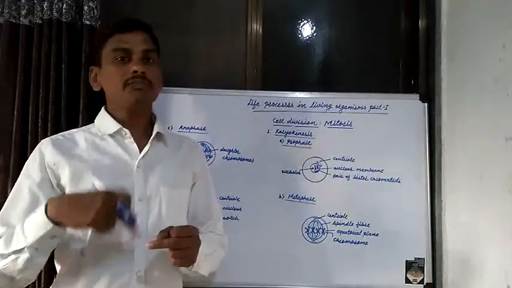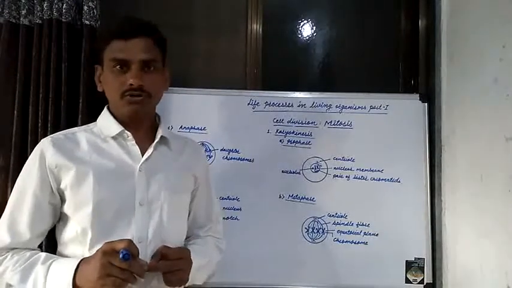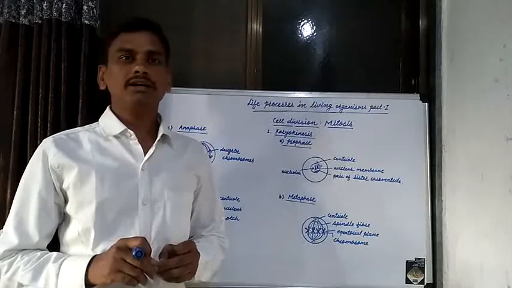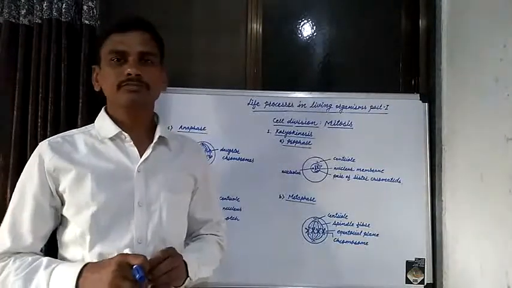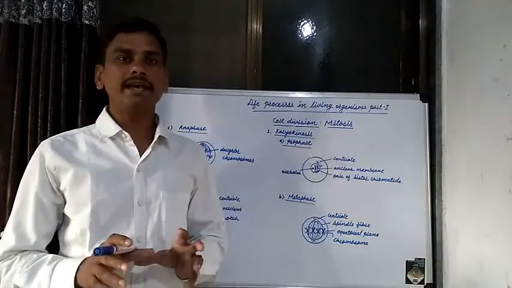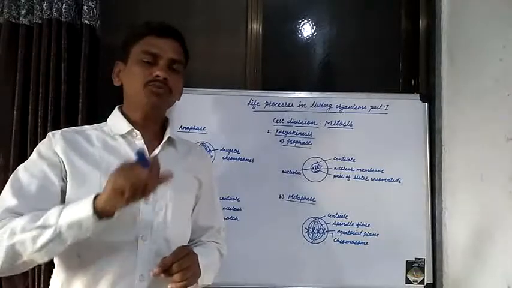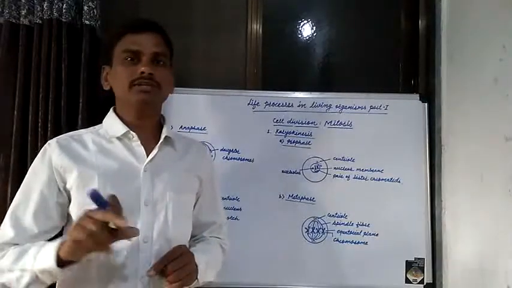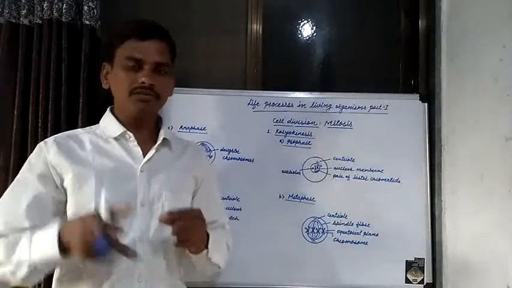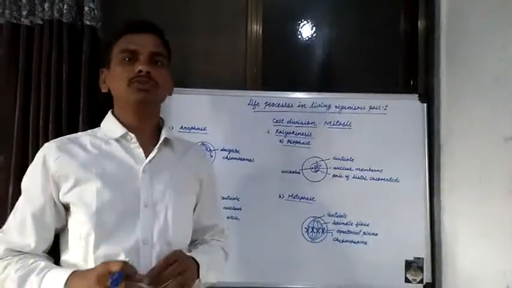By aerobic respiration and by anaerobic respiration. The food substances which we take into our body are firstly digested by the digestive system, and then this digested food material passes towards the cell, mixes in the blood, and by the blood circulatory system this digested food material enters into the cell.